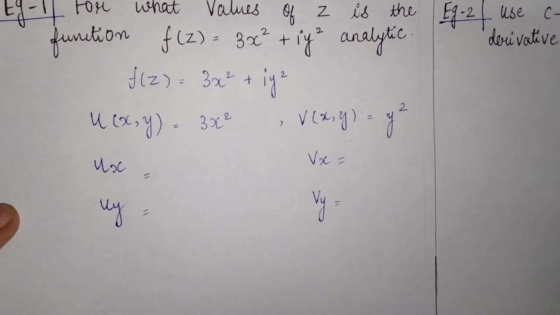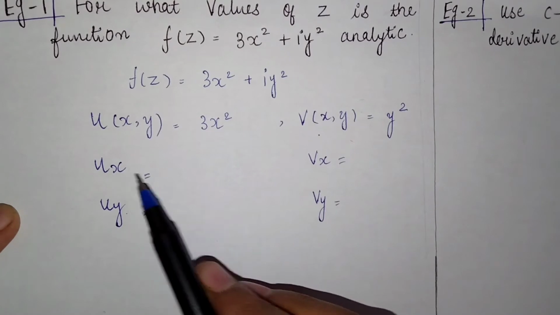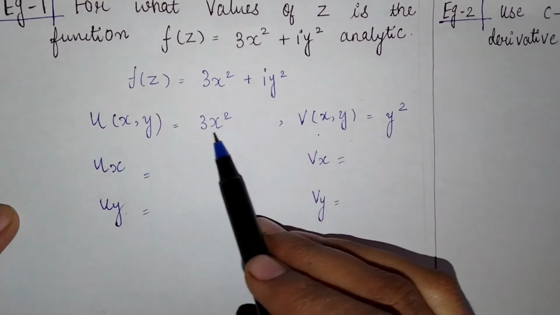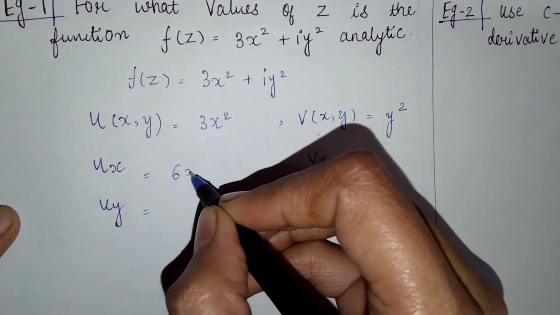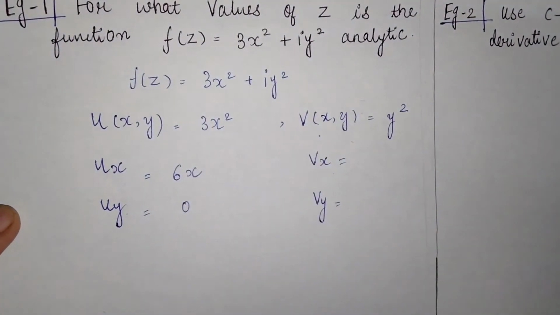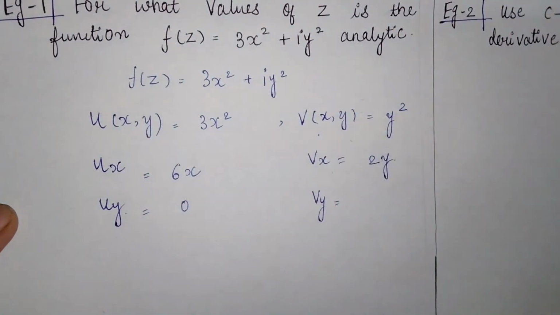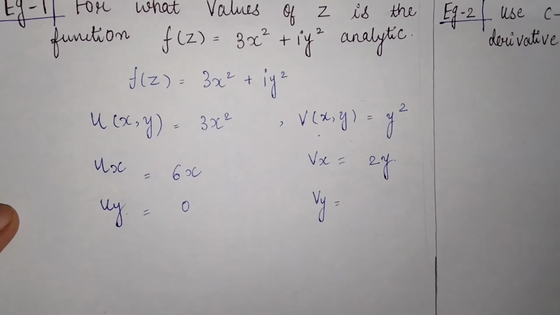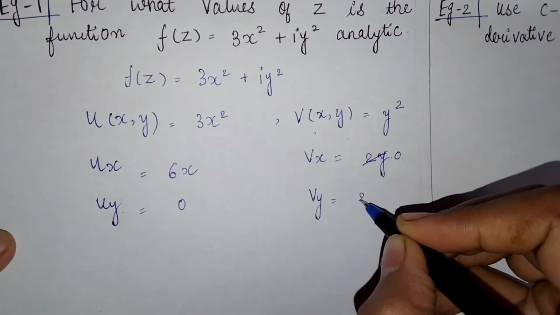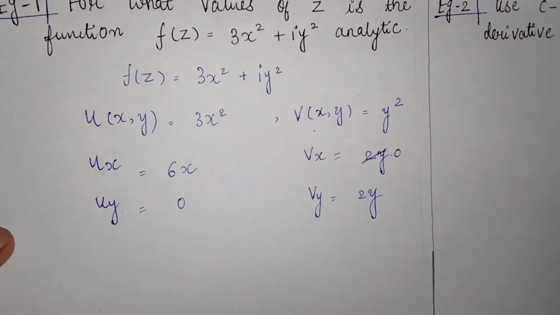Okay. Once you get u of x comma y and v of x comma y, you have to find the partial derivatives ux, vx and uy, vy. So what will be the partial derivative of u with respect to x? It will be 6x. And your y term is absent, so uy will be 0. Again here vx, sorry, vx, here the x term is absent, so vx is 0 and vy is 2y. Okay? So we got the values of ux, vx, uy and vy.